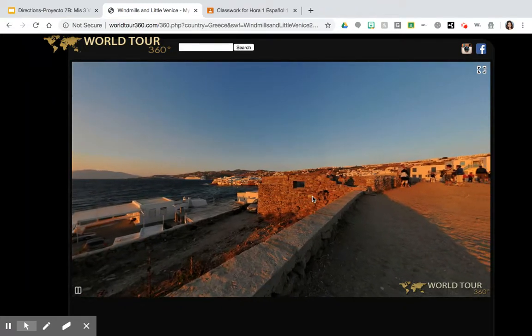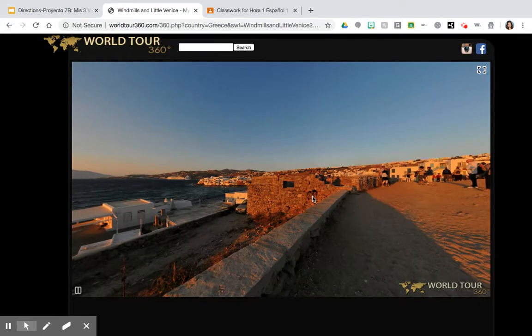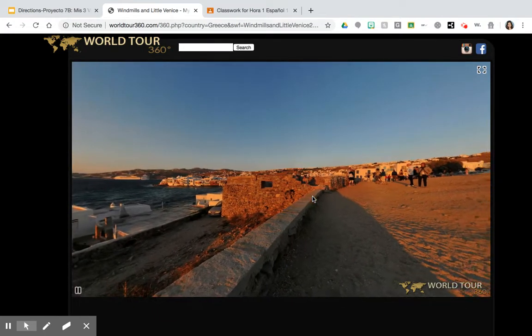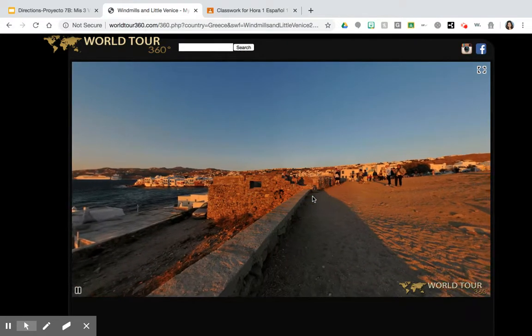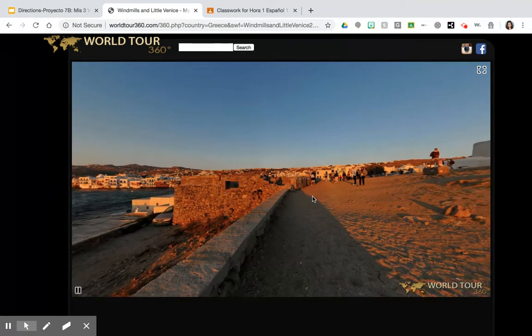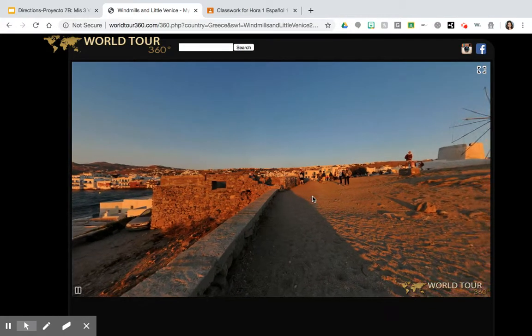More people taking pictures. Remember, taking pictures is tomar or sacar fotos, which is an AR verb, so that's a perfect verb to use on this project.